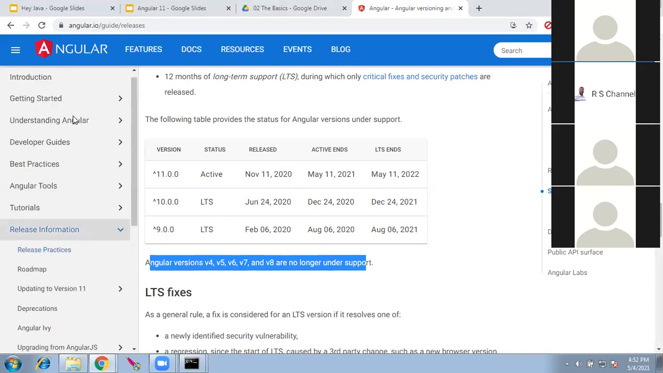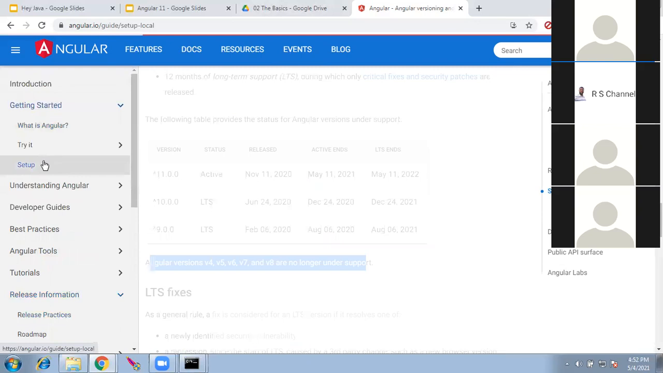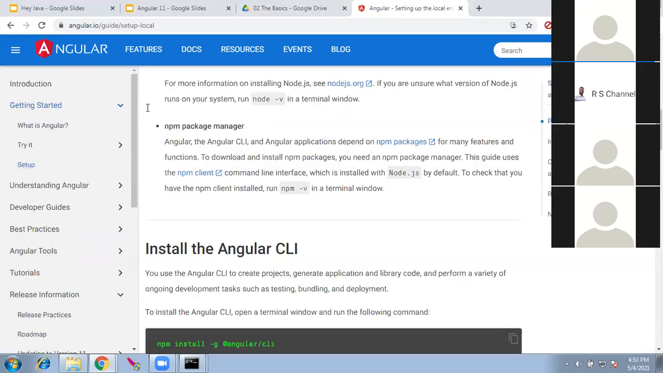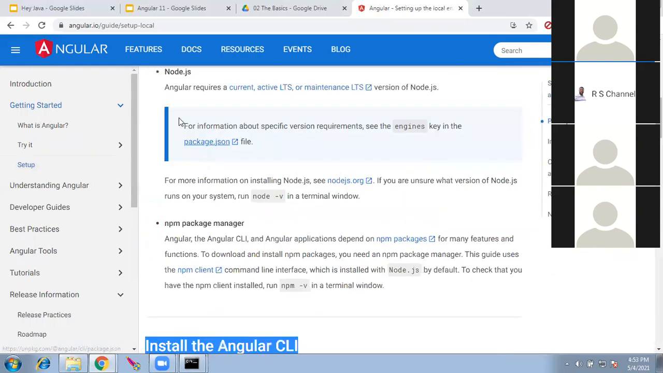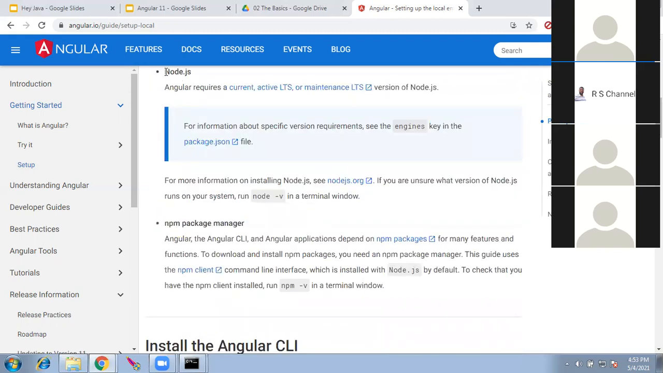So what I was telling, to install Angular, you have to go to setup, and in setup, you see here the command to install Angular. They have given the prerequisites. You should know JavaScript, HTML, CSS, but it is not mandatory. And you should have Node.js installed.